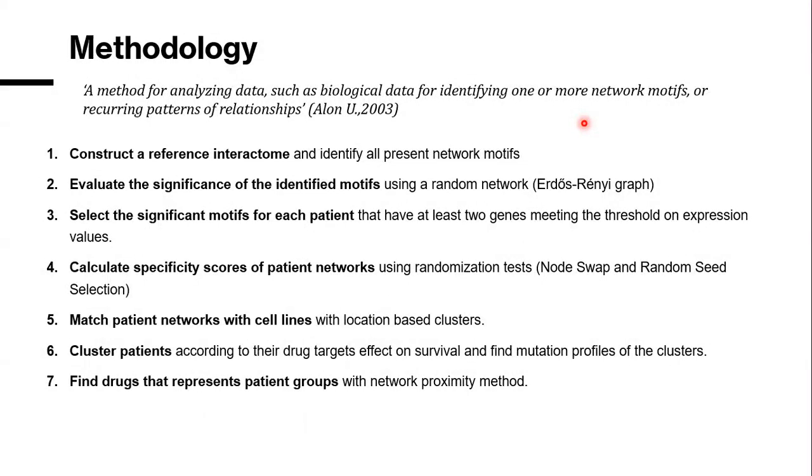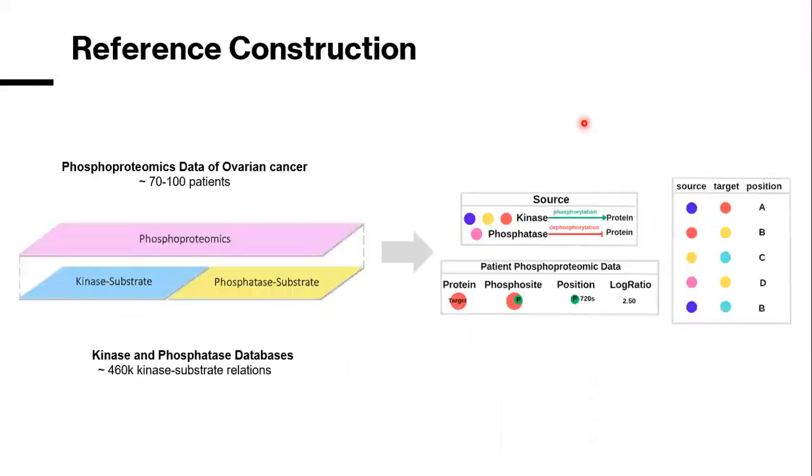And then I have filtered out these patient networks with a calculation of specificity scores. After I obtained my patient networks, I have matched them with selected cell lines and clustered them according to their drug effects on survival. And then I have found drugs that represent my patient groups.